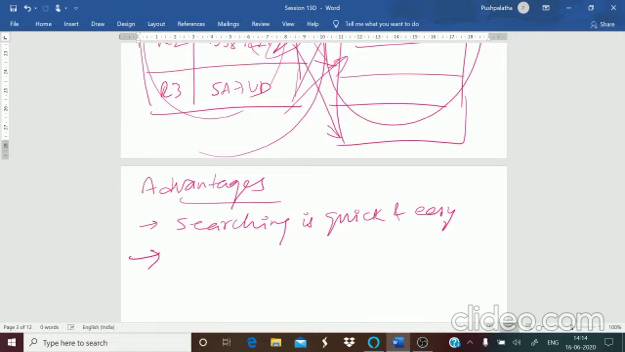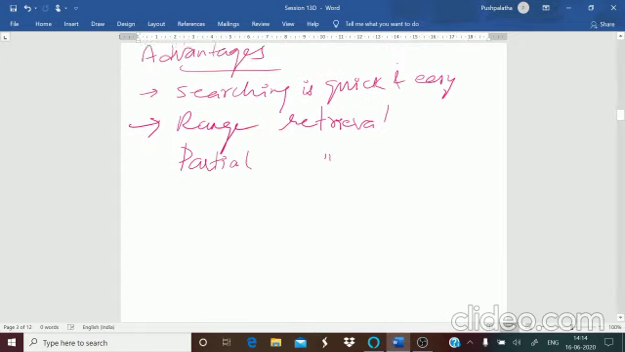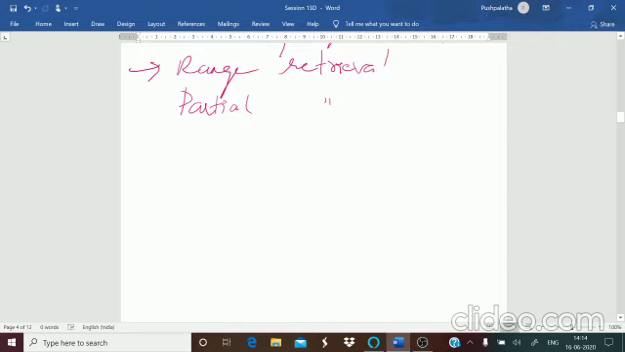Since the index is based on the primary key, it supports range retrieval of data and also partial retrieval, that is, only a few records or a range of values can be got, because it is based on the primary key values. In the same way, partial values can also be easily searched. Those are the advantages of this.